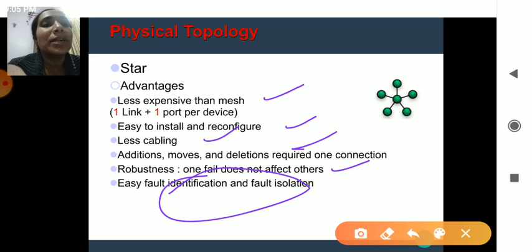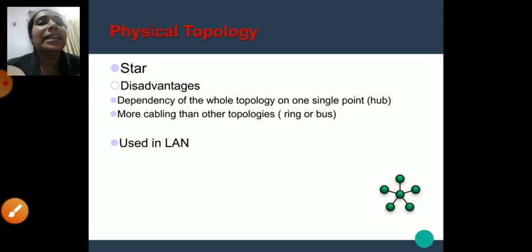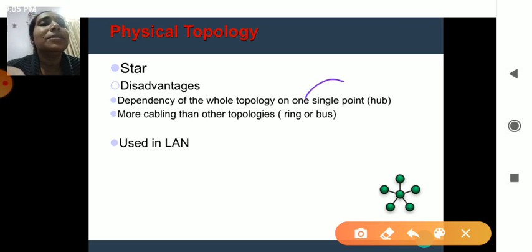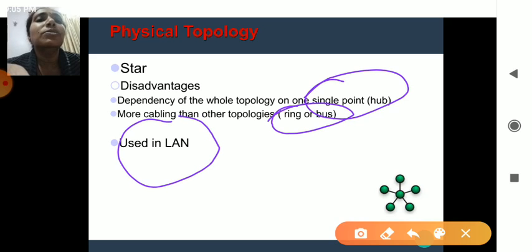That is the main advantage of star topology. The main disadvantage is that it is dependent on a single hub, and it needs more cabling compared to a ring or a bus topology, which you will be learning next. Mainly, the star topology is used in the LAN, the local area network.